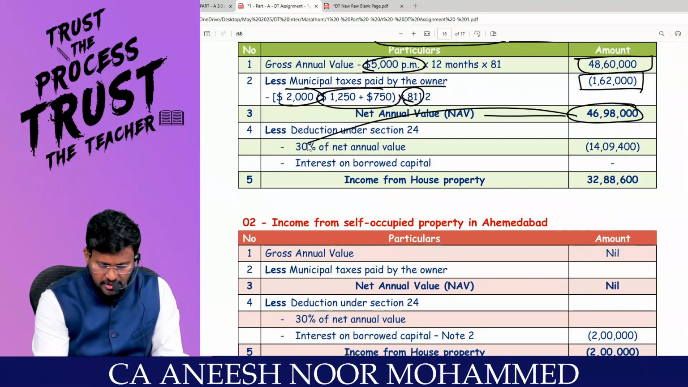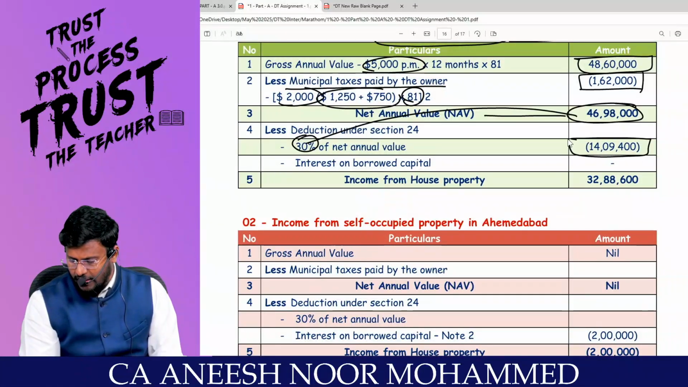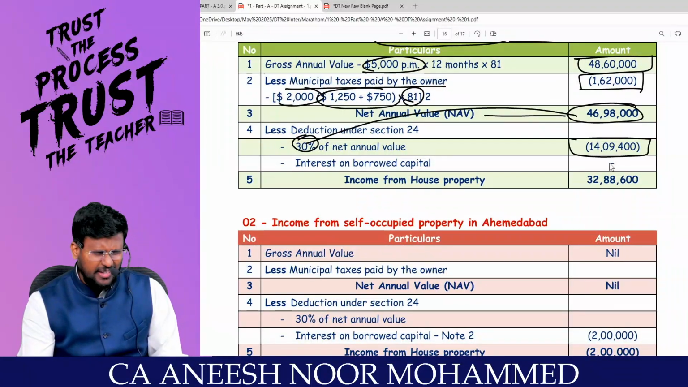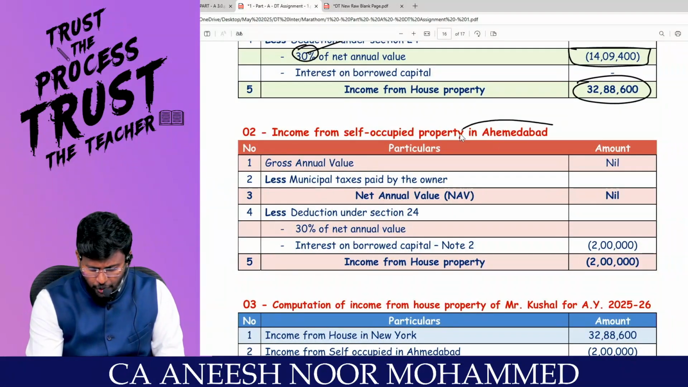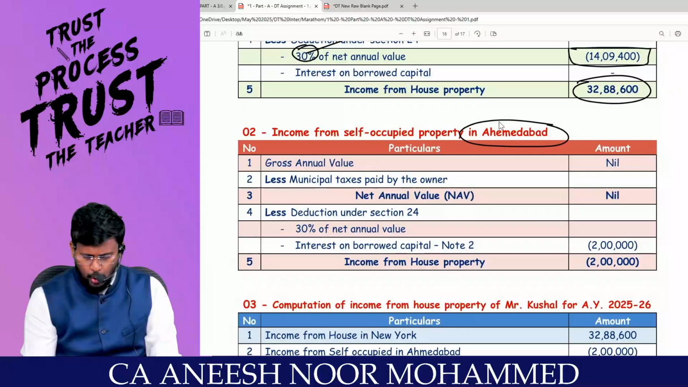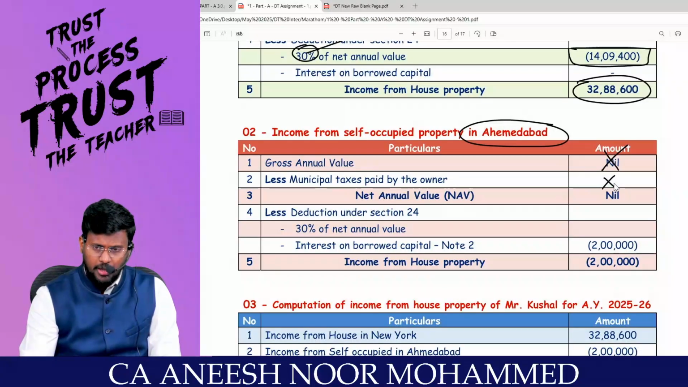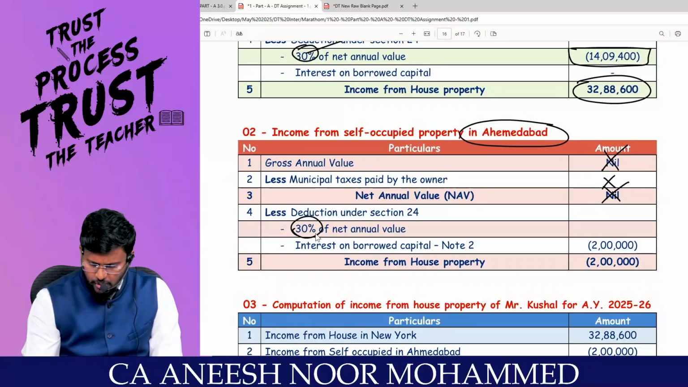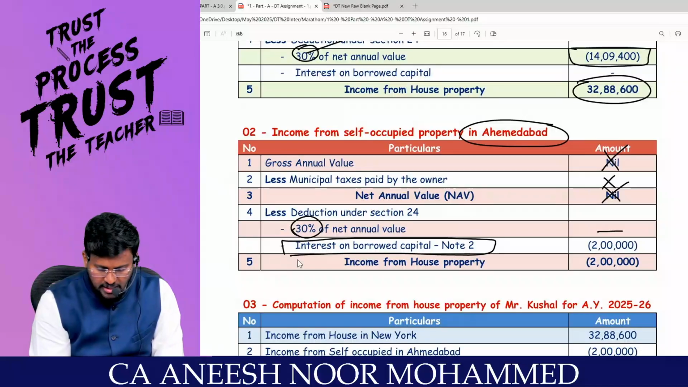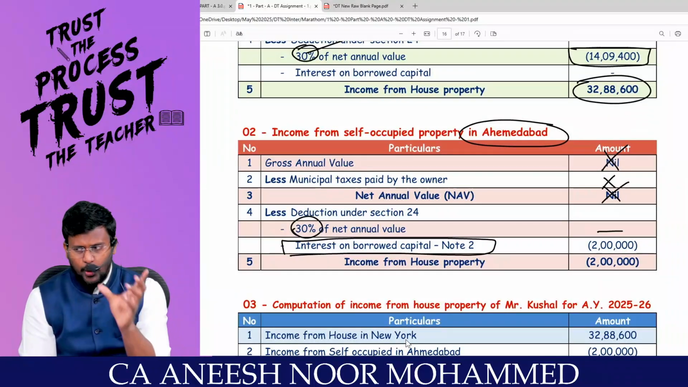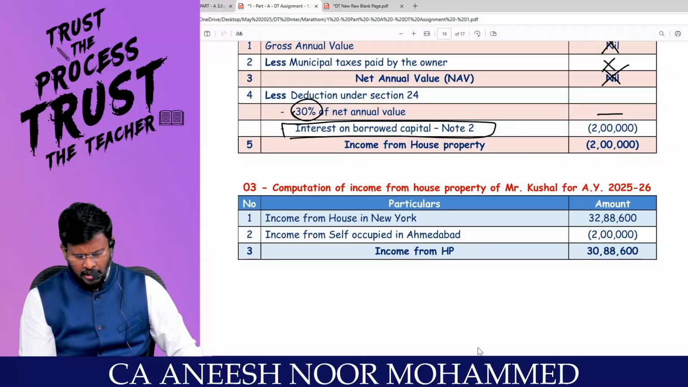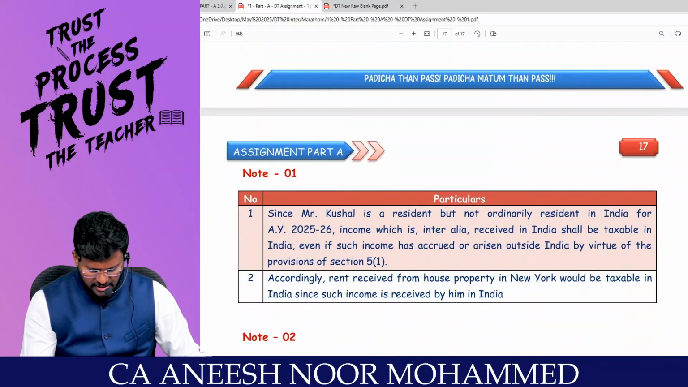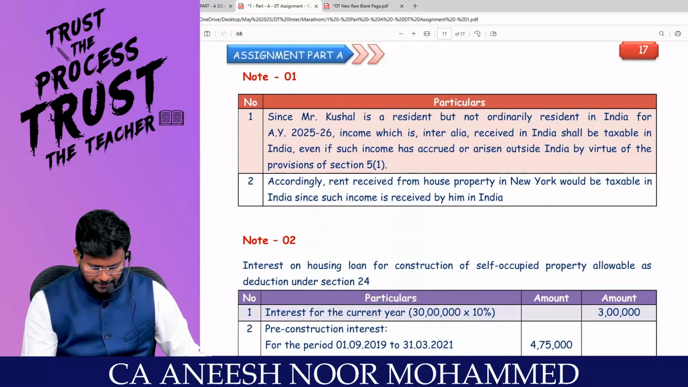Deduction of 30% comes to 14,09,400. There is no interest on borrowed capital specified in the question. You get the income from house property. But for the self-occupied property in Ahmedabad, since it is SOP, GAV will be nil, municipal tax cannot be claimed, NAV will be nil, 30% will not be applicable, but you can claim interest on borrowed capital alone. But for that, you have to calculate the prior period interest and the current year interest.